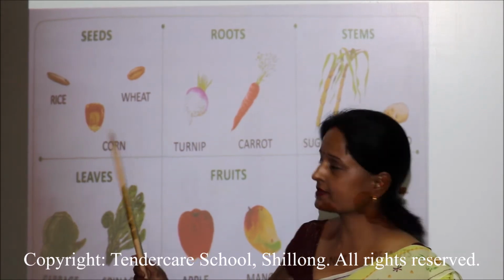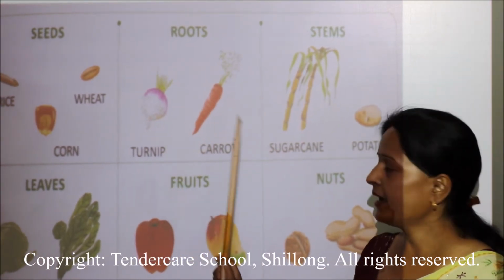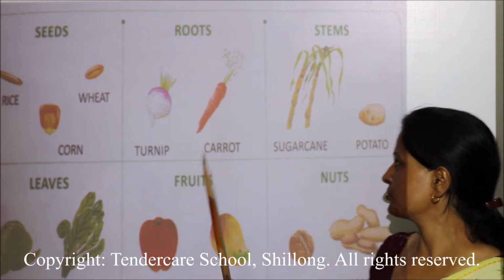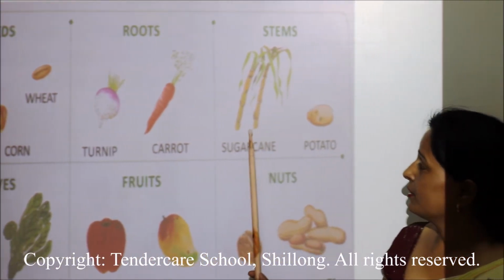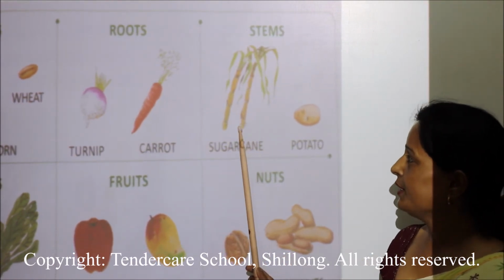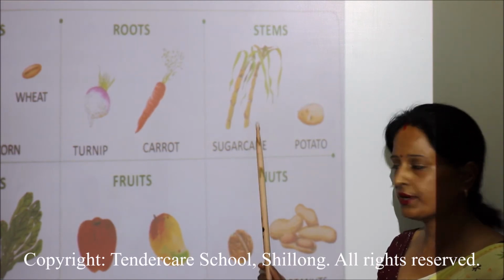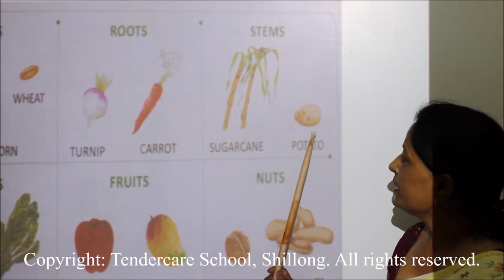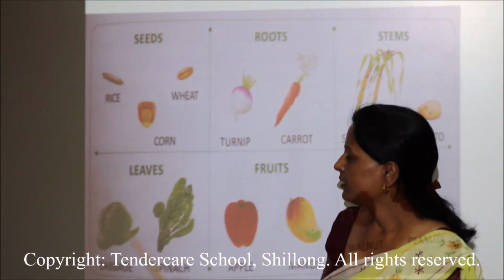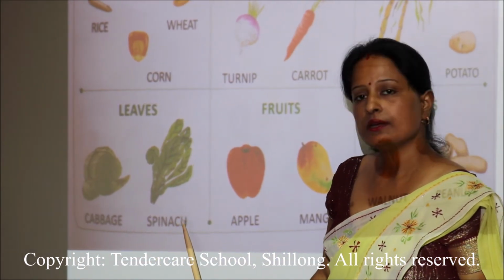We get cornflakes. Roots. We eat the roots like turnip, carrot. Carrot can be eaten raw also. It can be cooked and eaten also. Next we have sugarcane, as it is a stem, okay? And from sugarcane we get juice which we drink, and we get sugar also from sugarcane. Then we get potato. Potato is also a stem. Leaves. We eat cabbage and spinach.